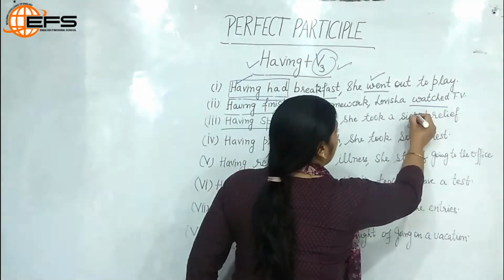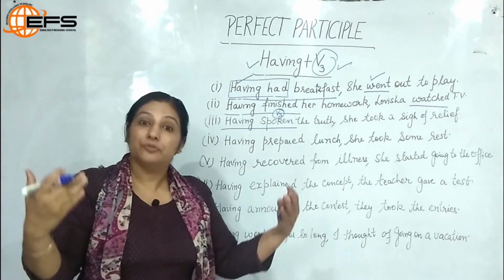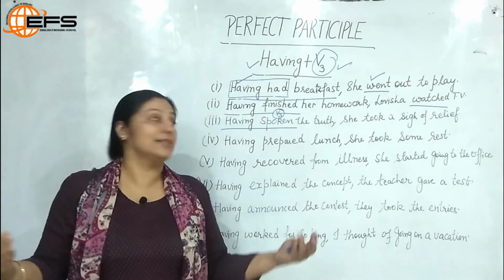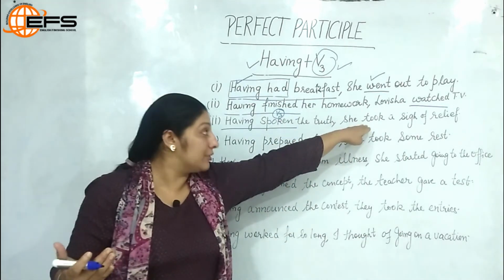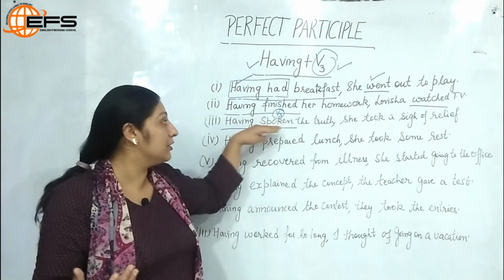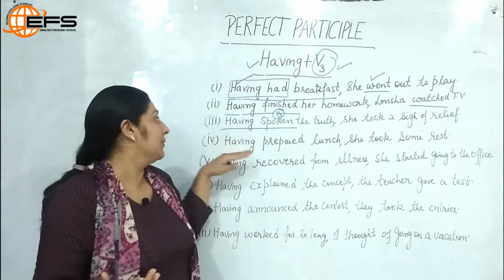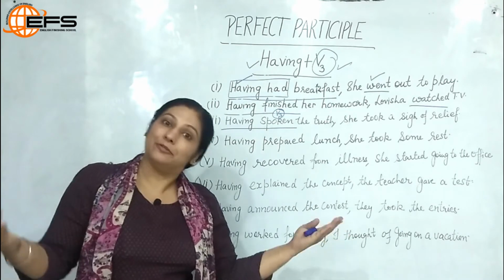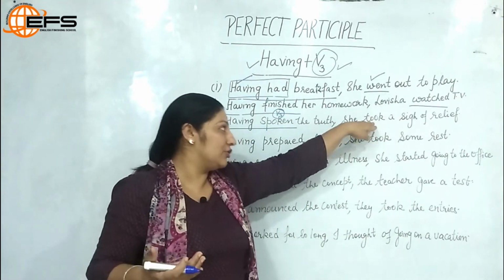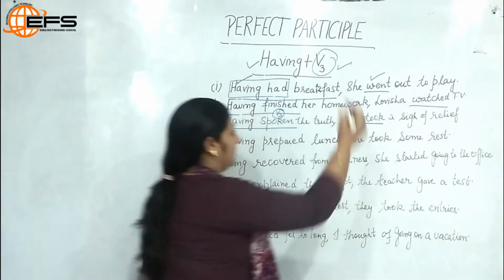She took a sigh of relief means she took a deep breath. When you have a sigh of relief, it means that you just relax in yourself, taking a deep breath inside. So she took a sigh of relief later on, having spoken the truth. So that is how third form, having plus third form, perfect participle. It is an example of a non-finite verb, and perfect participle is a type of non-finite verb and doesn't change with the change in subject or with the change in the main verb. That is, here our main verb is took.